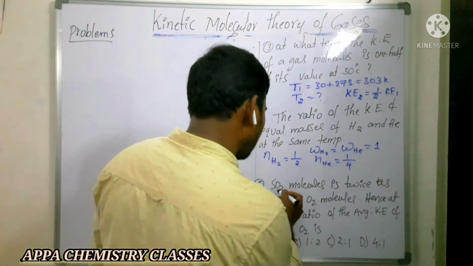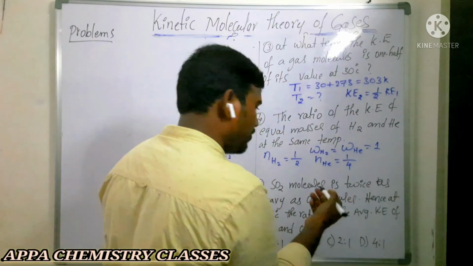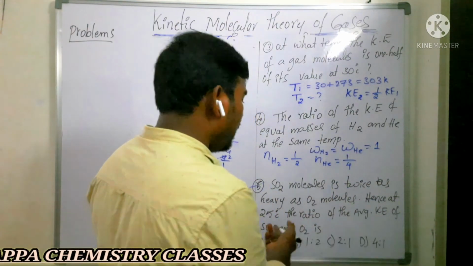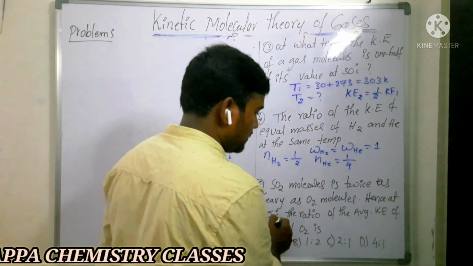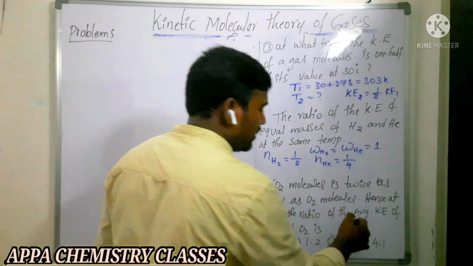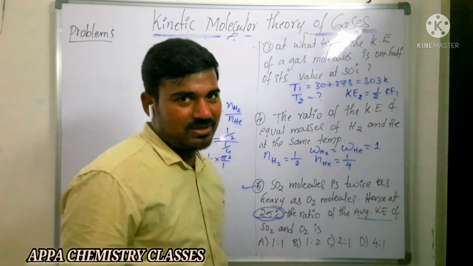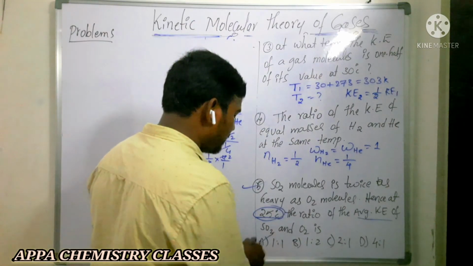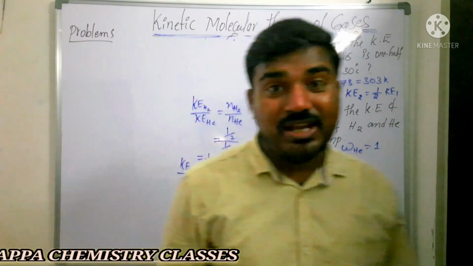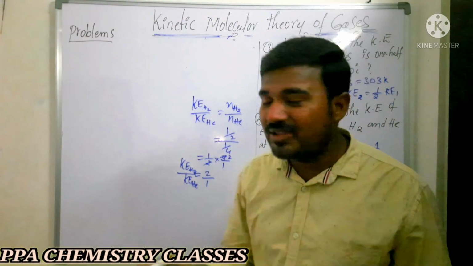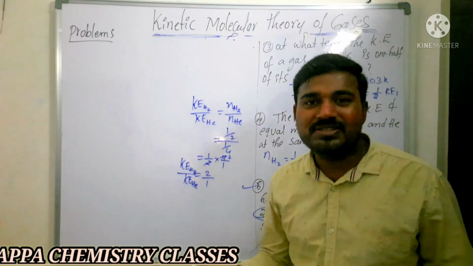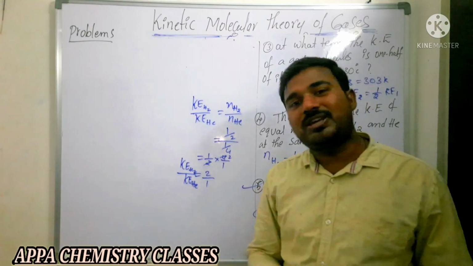At constant temperature, they are asking the average kinetic energy ratio of SO2 and O2. So definitely it is 1:1. Average kinetic energy of a gas molecule only depends on the temperature. Temperature remains the same, so they have the same kinetic energy.